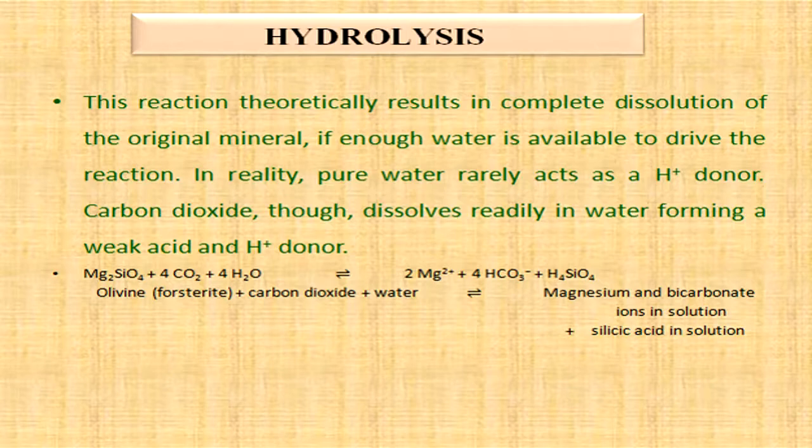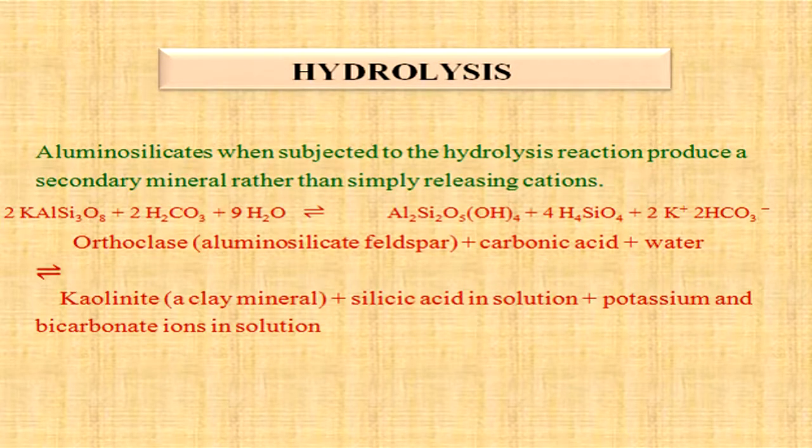So we can see the reaction as olivine and carbonic acid reacting to form magnesium bicarbonate ions and silicic acid. Aluminosilicates, when subjected to hydrolysis, produce a secondary mineral rather than simply releasing cations. For example, orthoclase, when it reacts with water containing carbonic acid, turns into kaolinite, which is a clay mineral, and silicic acid and potassium bicarbonate ions.